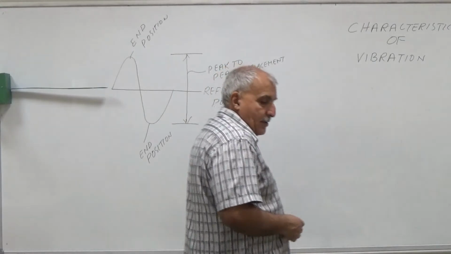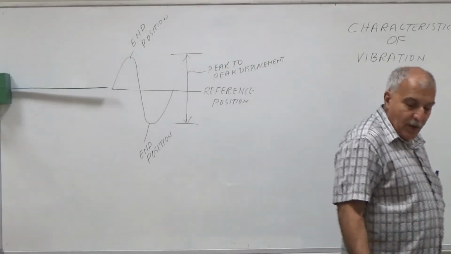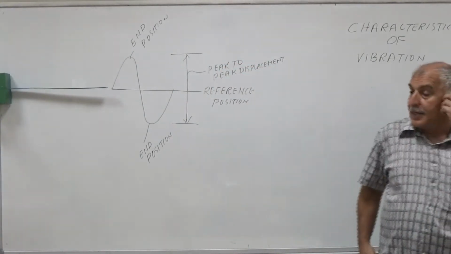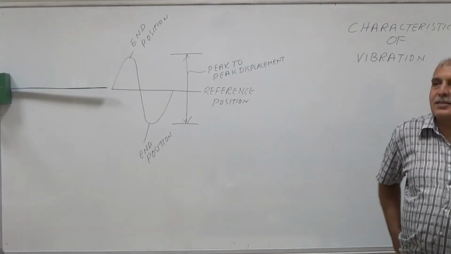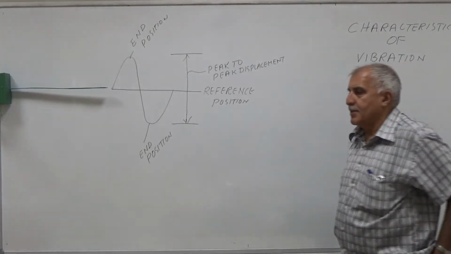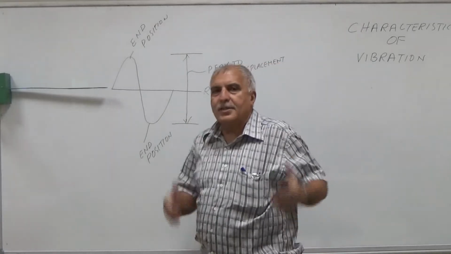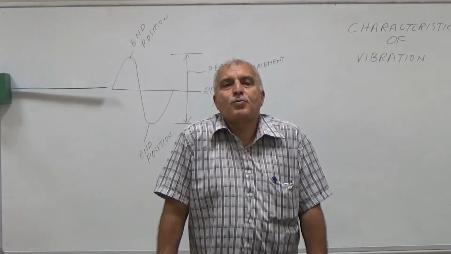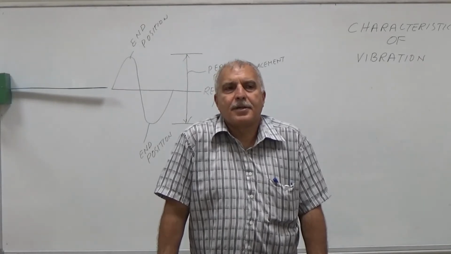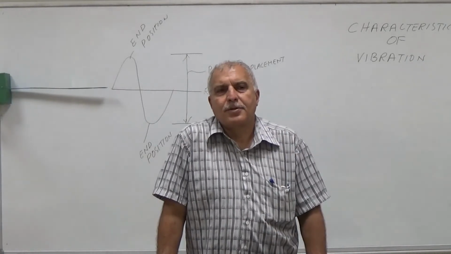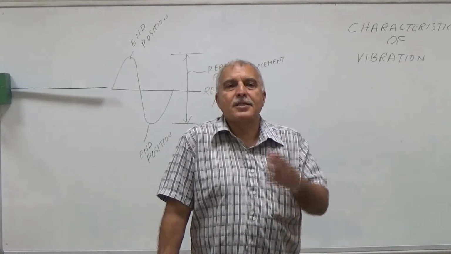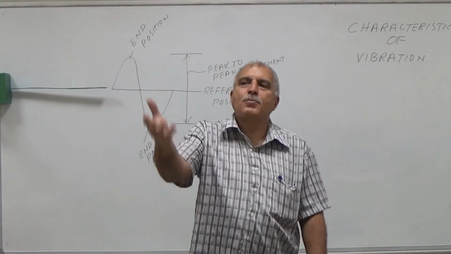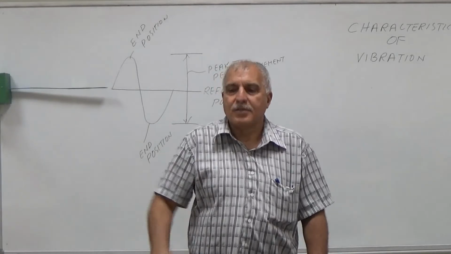So how do we find the condition of a machine? Let us discuss. This is very simple. If you want to buy a car, what will you do? Generally, you will ask, okay, open the bonnet, I want to see the engine.